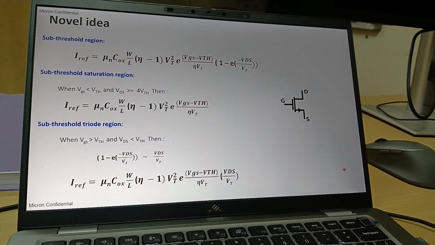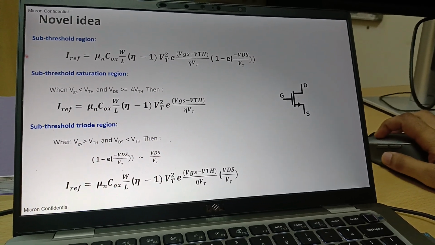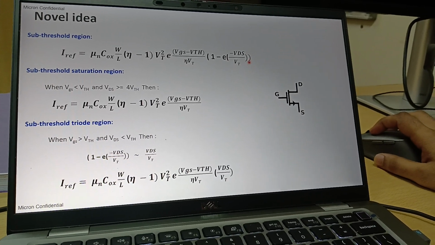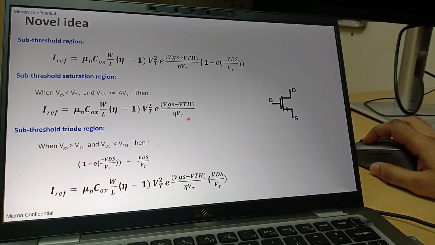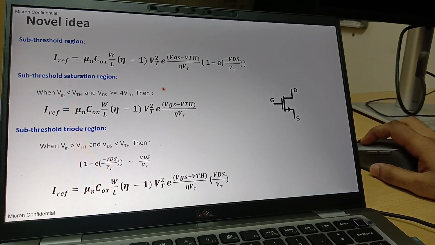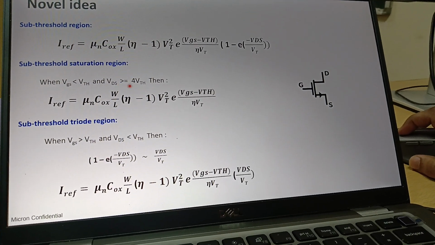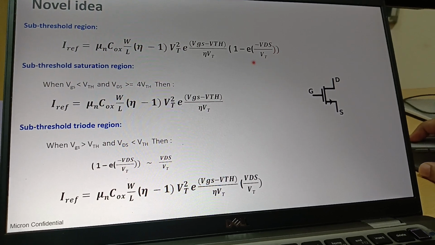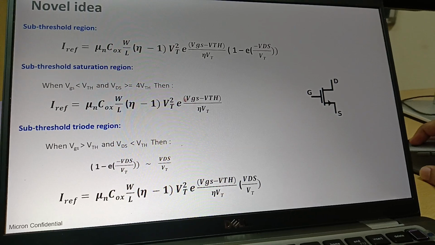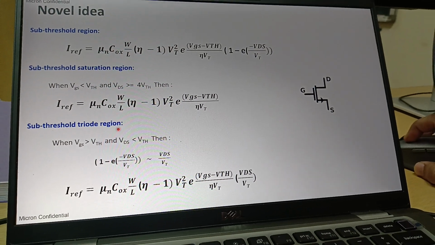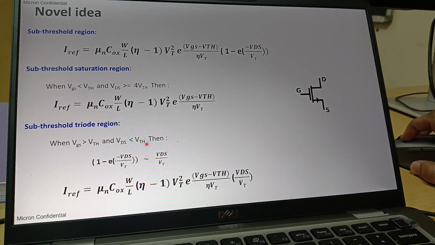Now, what is the idea behind this topology? So basically, we know the subthreshold region equation that I told you earlier. I'll not go much into it because we already discussed this part. So the main novelty that we found here is, for example, we know the subthreshold saturation region. When VDS is 4 times VT, then this term will disappear, and this is what we get in the reference equation. What if we make VDS less than VT? It's not VTH, it's VT. Sorry, I'll change it. It's VT, the thermal voltage.